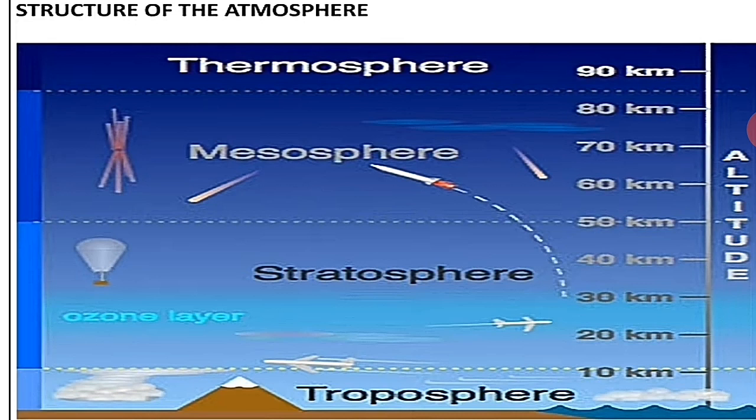Here I want to tell you the expansion of the different layers. Troposphere expands from 0 kilometer to 13 kilometer. Stratosphere expands from 13 kilometer to 50 kilometer. Mesosphere's expansion is from 50 to 80 kilometer. Thermosphere expands from 80 to 400 kilometer, and the last layer of the atmosphere expands up to 1600 kilometer. That was the structure of the atmosphere.